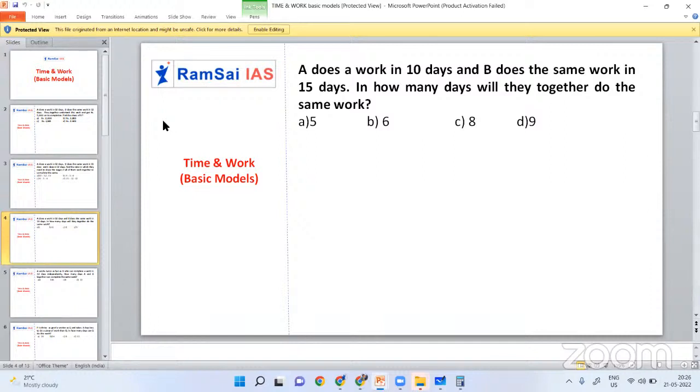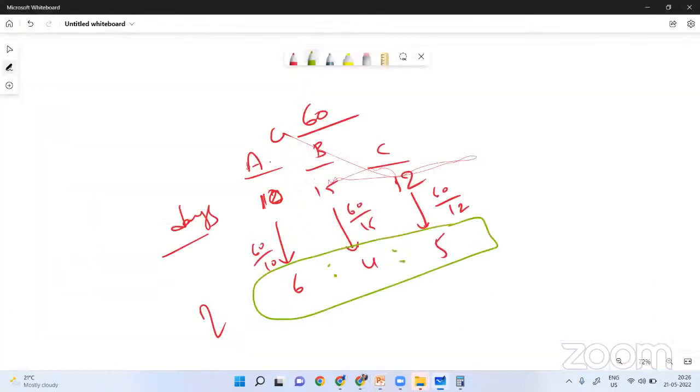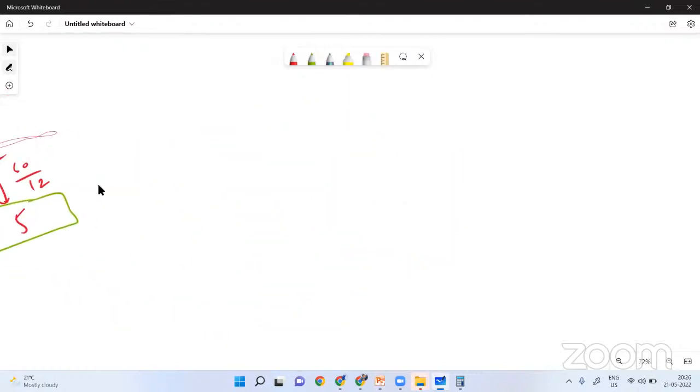Done. A in 10 days, B in 15 days. In how many days will they together finish the work? So 10, 15. How simple the question is, right? And in our process, it is more simple. A in 10 days, B in 15 days together.